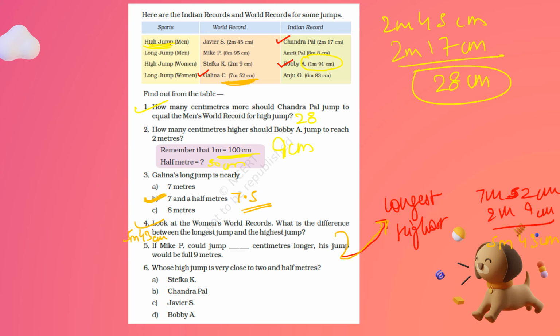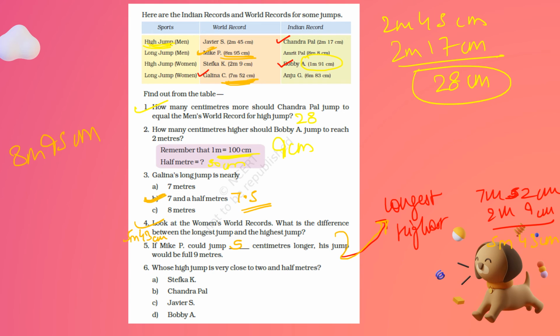If Mike P could jump dash centimeters longer, his jump would be 9 meters. So 5 centimeters more, right? Because he has jumped 8 meter 95 centimeters. So 5 centimeters more.